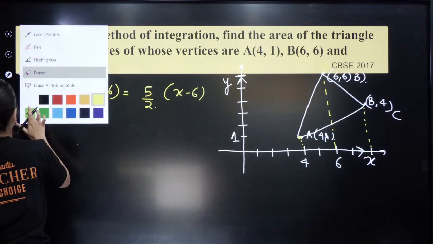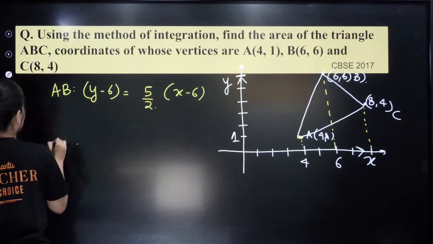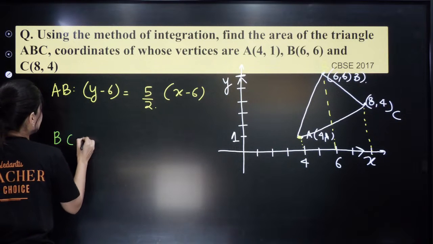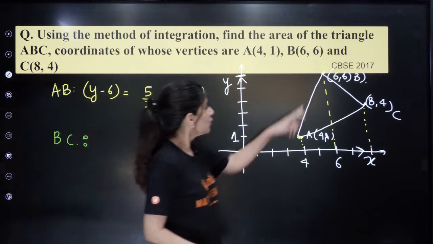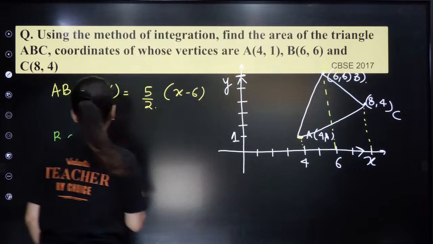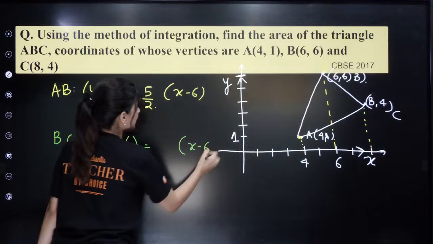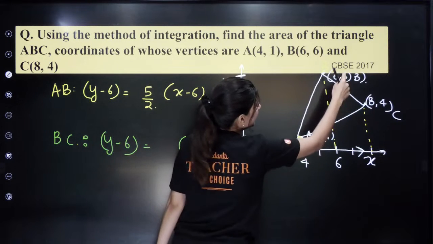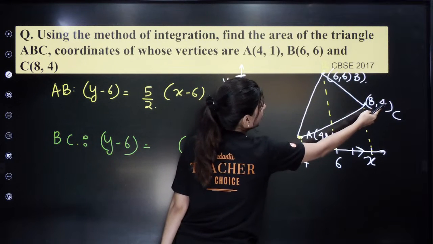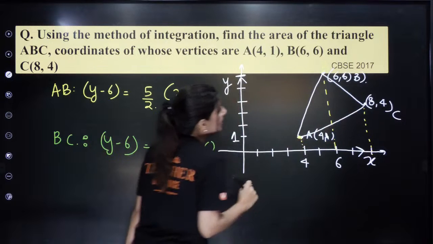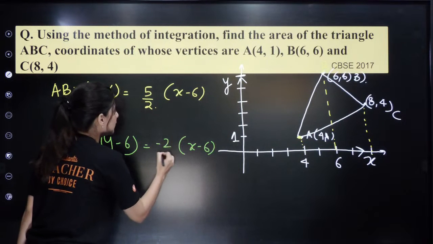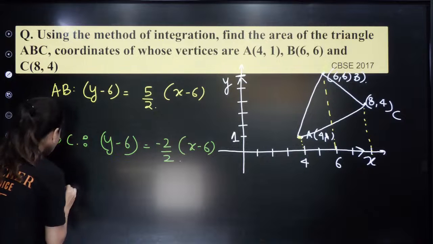What about your BC? Equation of BC: again, y minus 6 equals slope times x minus 6. The slope of BC will be 6 minus 4, 2, over 6 minus 8, minus 2, so minus 2 upon 2. What about AC?